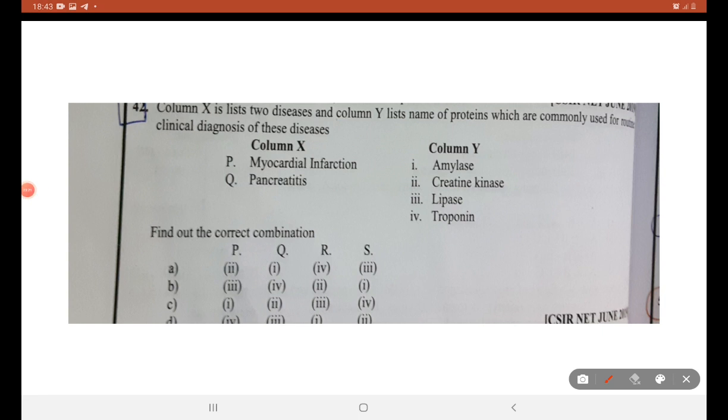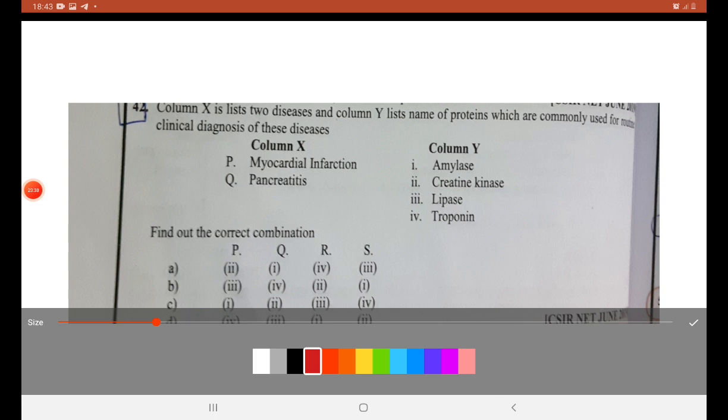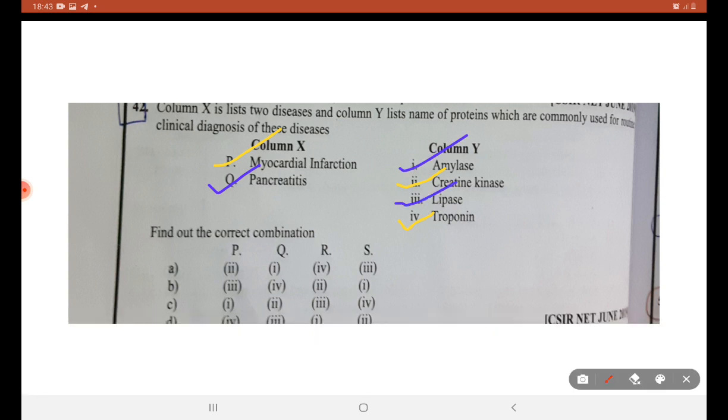Next about marker enzymes. Myocardial infarction: the marker enzyme is creatine kinase. Pancreatitis: it is lipase. Myocardial infarction, creatine kinase and troponin. Then pancreatitis, lipase and amylase. This is the possible match.